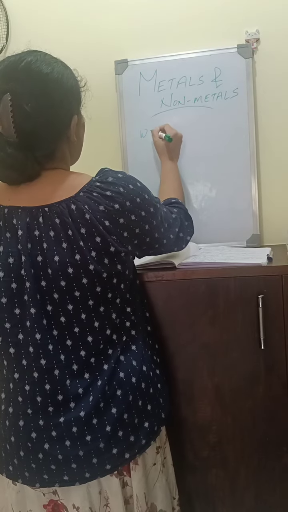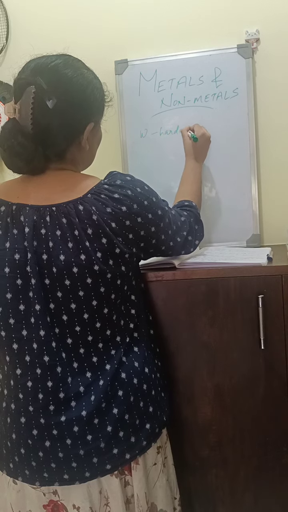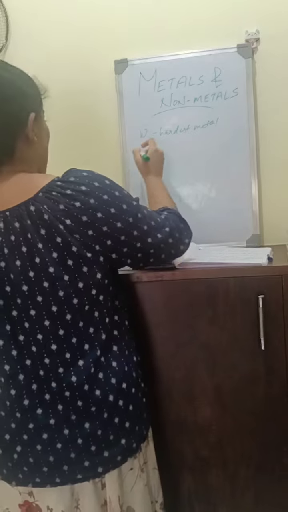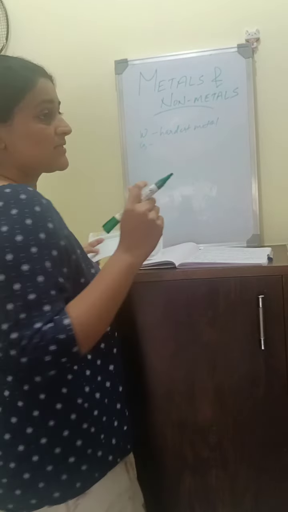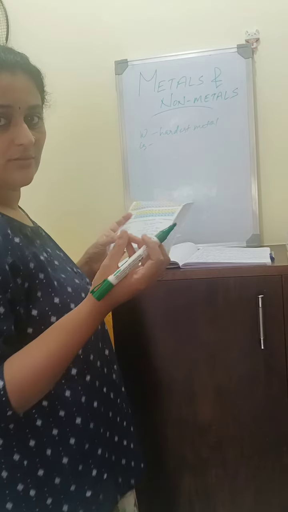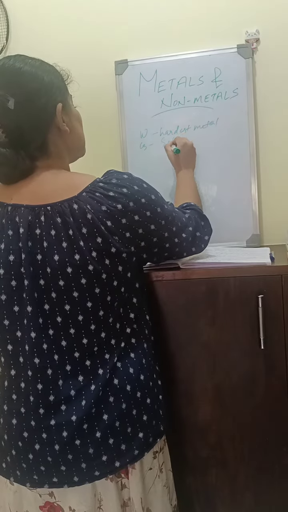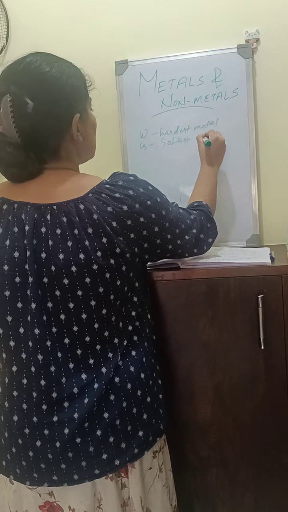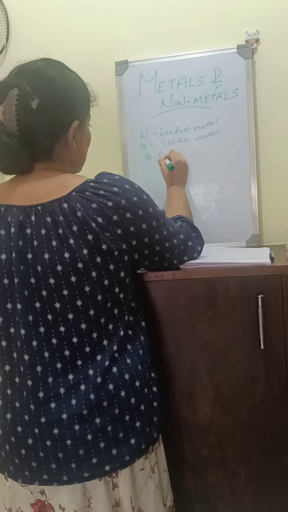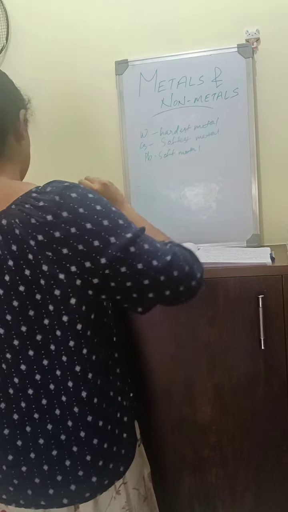Tungsten is the hardest metal. I already told you that metals are hard in nature. But cesium is an exception, and lead is an exception. Cesium is the softest metal. Lead is also a soft metal.